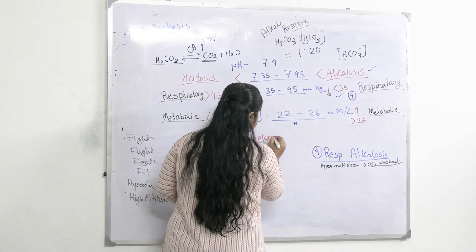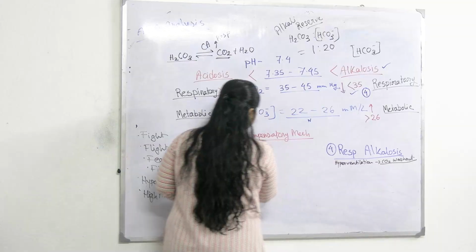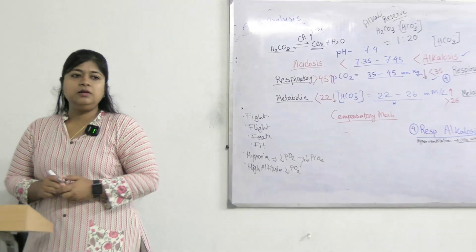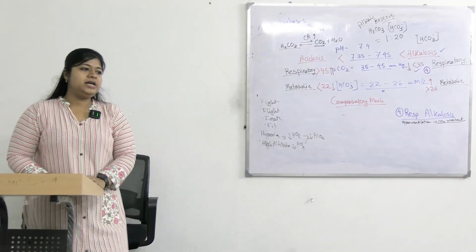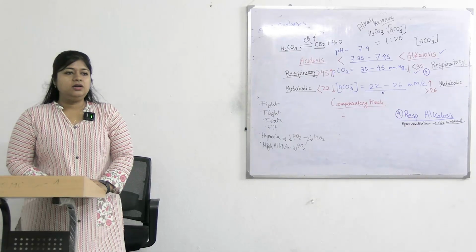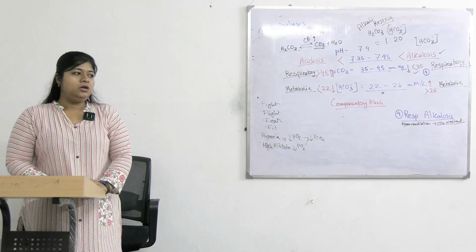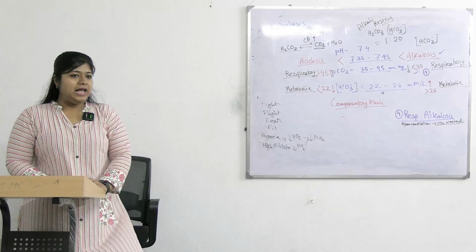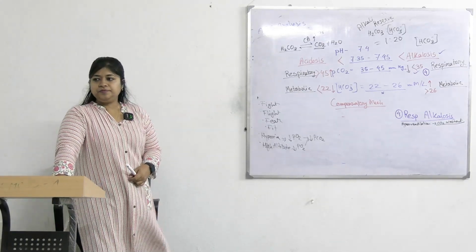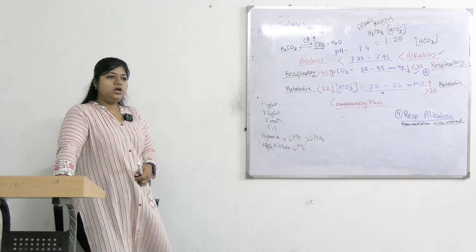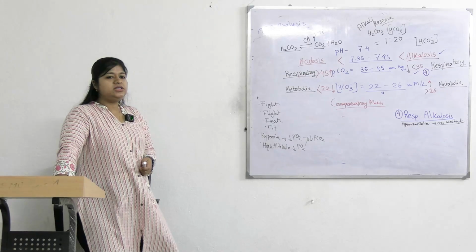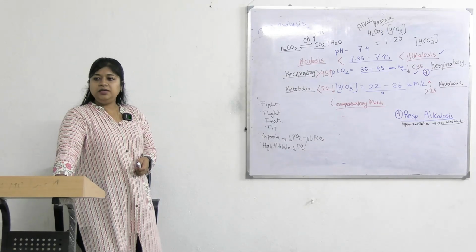Compensatory mechanism. What is compensatory mechanism? All the buffers in our body will try to resist the change in pH, whether it is acidosis or alkalosis. So, all the buffer mechanisms will act and try to prevent the acid-base disorder. So, in case of respiratory alkalosis, what kind of compensatory mechanism will be seen?